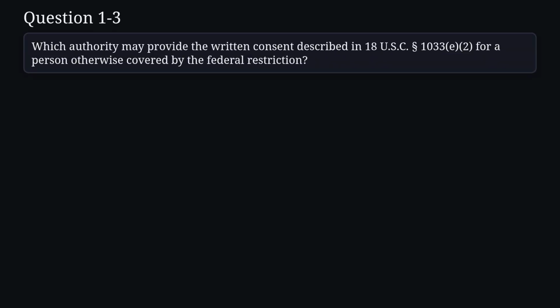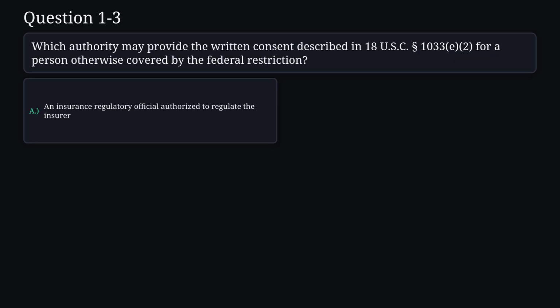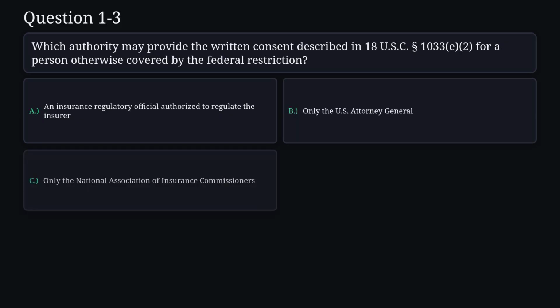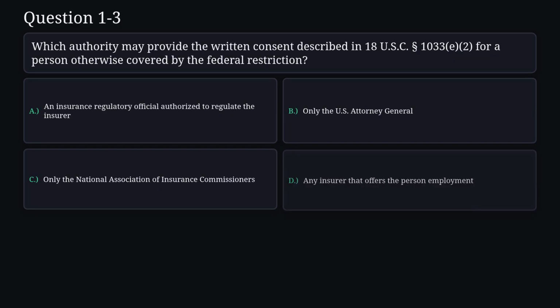Question 3. Which authority may provide the written consent described in 18 U.S.C. Section 133, subsection E, paragraph 2 for a person otherwise covered by the federal restriction? A, an insurance regulatory official authorized to regulate the insurer. B, only the U.S. Attorney General. C, only the National Association of Insurance Commissioners. D, any insurer that offers the person employment.